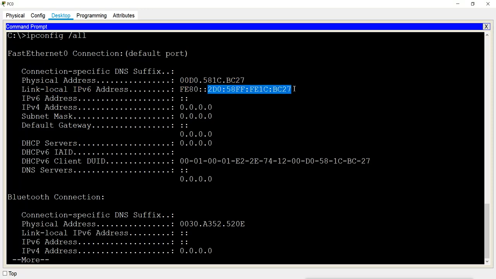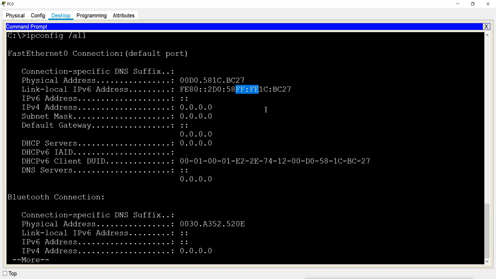Now if you compare, you can see easily that this 16-bit is here, then this 8-bit is here. Now from here in the middle, it has added that fixed 16-bit value exactly in the middle, FFFE.